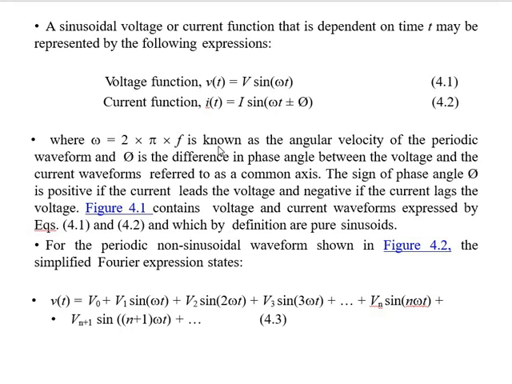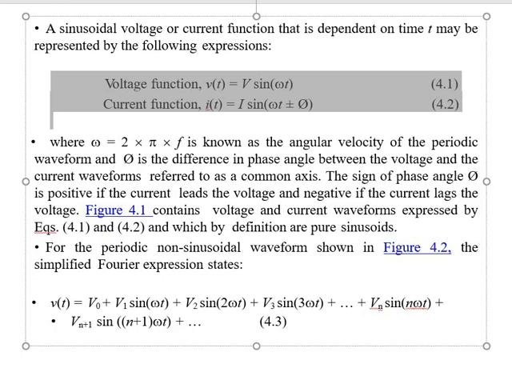and phi is the difference in the phase angle between the voltage and current waveforms, referred to the common axis. And the sign of phi is positive if the current leads the voltage and negative if the current is lagged by the voltage. The figure shows the voltage and current waveforms expressed by equations 4.1 and 4.2 as mentioned here.